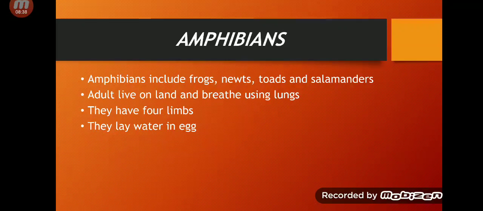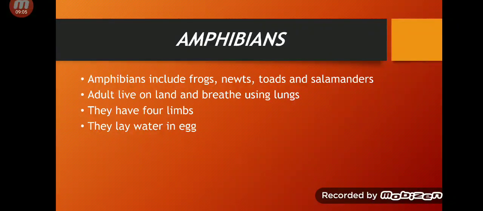Then they lay eggs in water. You have seen that frogs live inside the water. So this is why it is called an amphibian. It can live on the land and in the water. I have written it wrong, I'm sorry.